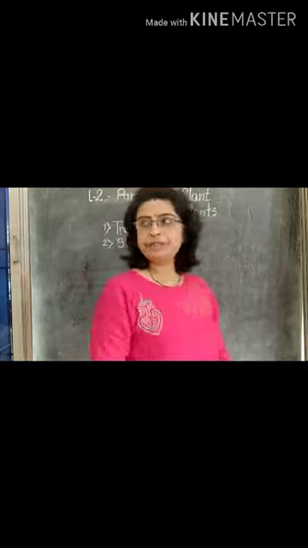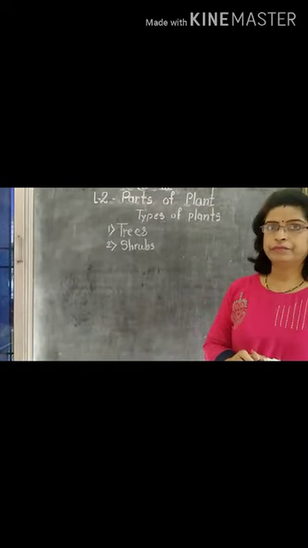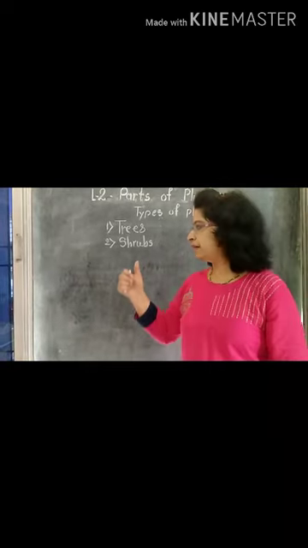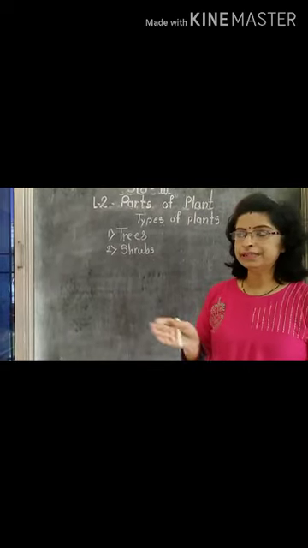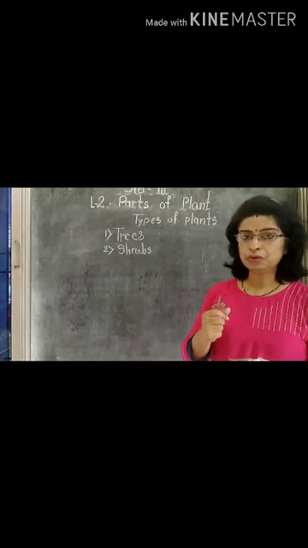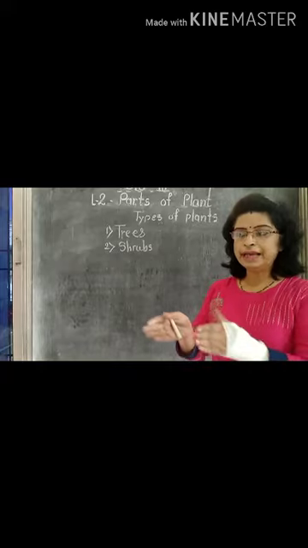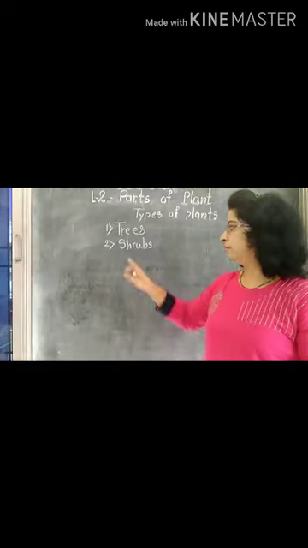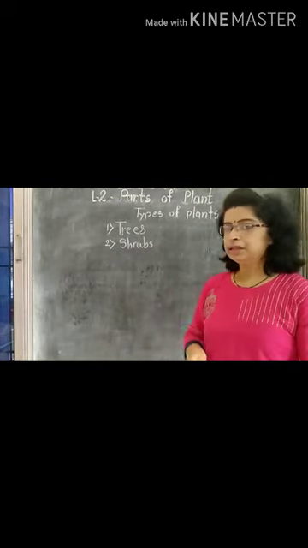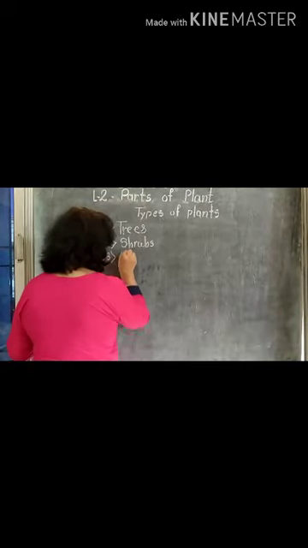Shrubs have weak stems. They are bushy. Their stems are woody and bushy, like rose plant and jasmine. So they are bushy plants. Which one? Shrubs. Then third one is herbs.